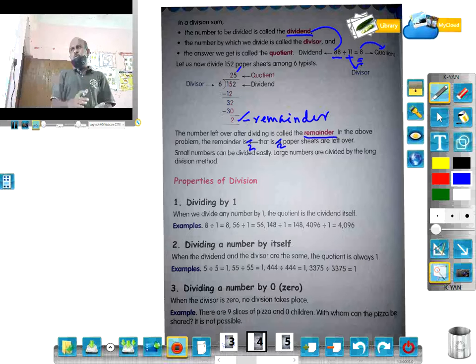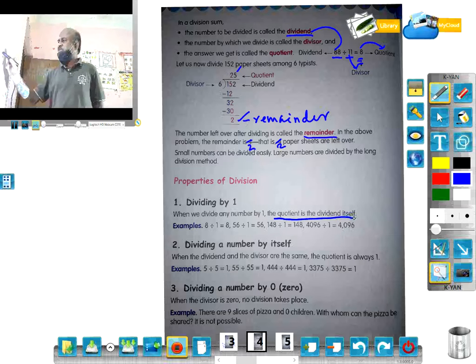If we divide any number by 1, the same number remains; the dividend stays the same. In 8 divided by 1, 8 is the dividend, 1 is the divisor, and the quotient is 8. 56 divided by 1 gives quotient 56. So if we divide any number by 1, we will get that number only. That is the dividend. The quotient will be the dividend itself.